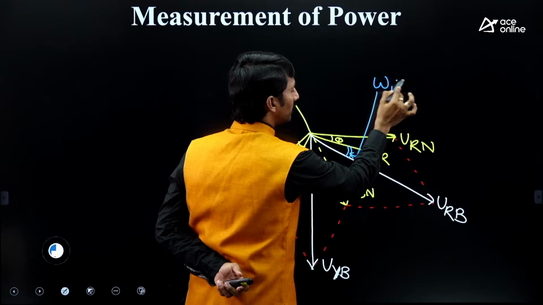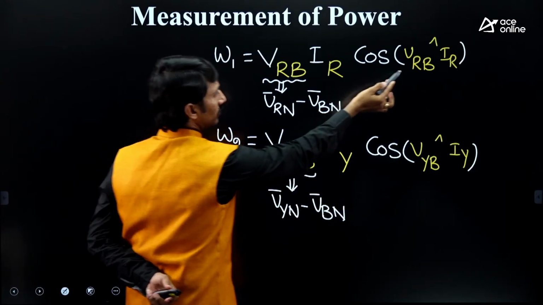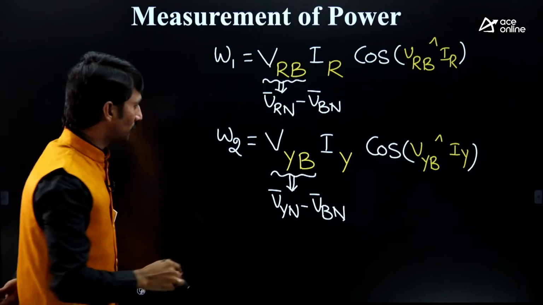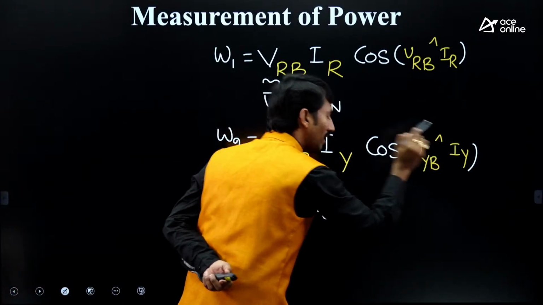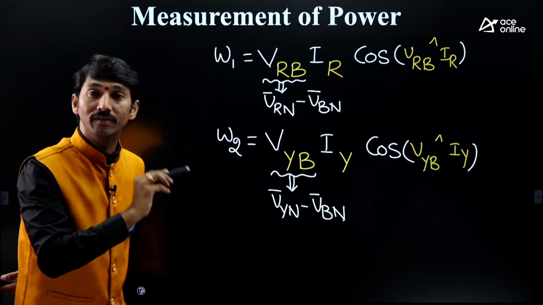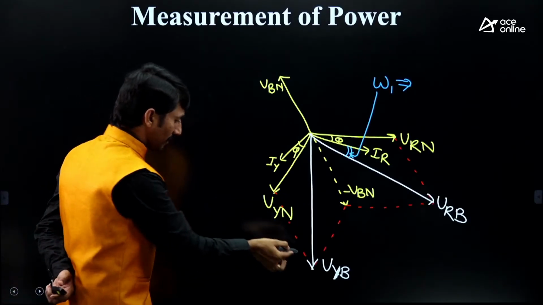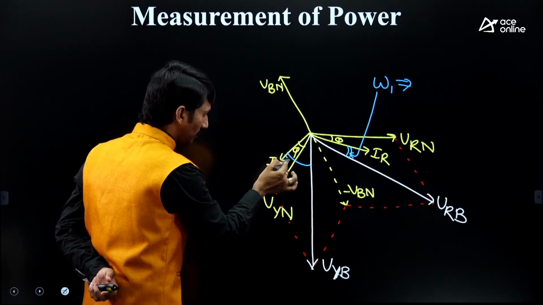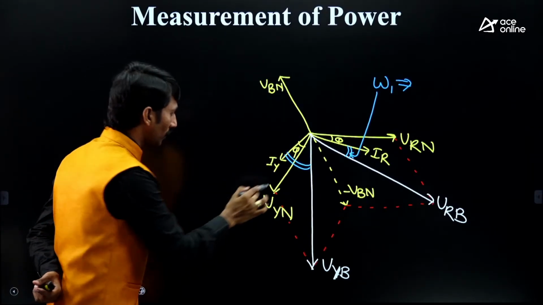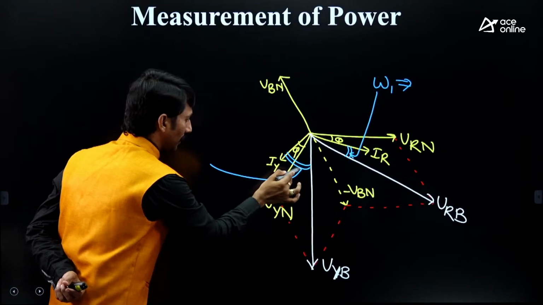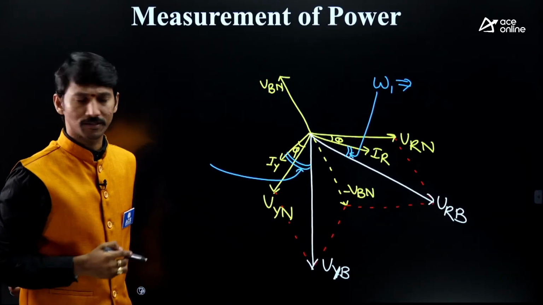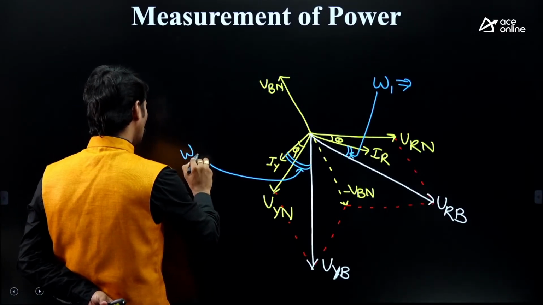This is which wattmeter? W1 wattmeter. Check it, VRB and IR gives the W1 reading. Next, VYB and IY angle. VYB is this, IY is this, so this angle we require. If you are able to get this, almost 80 to 90% will be done. Only simple mathematics. Okay, this is W2.